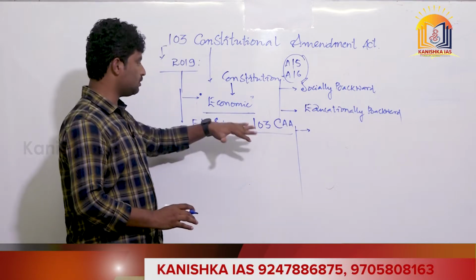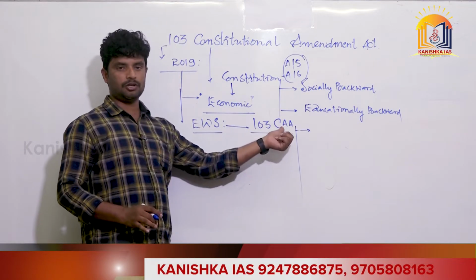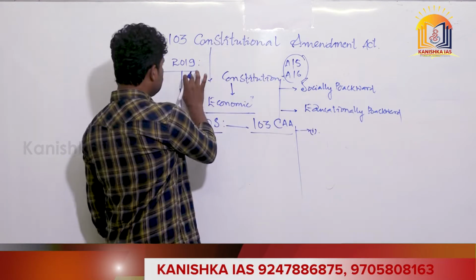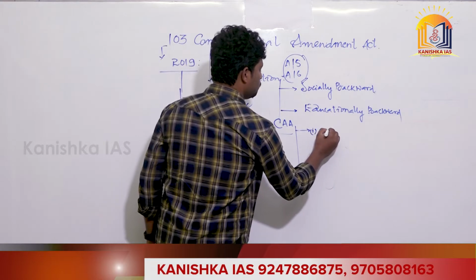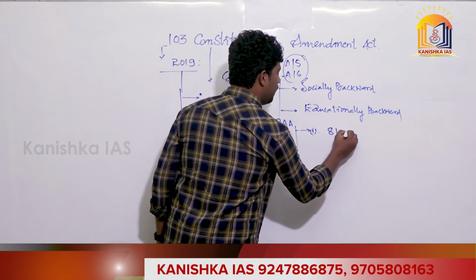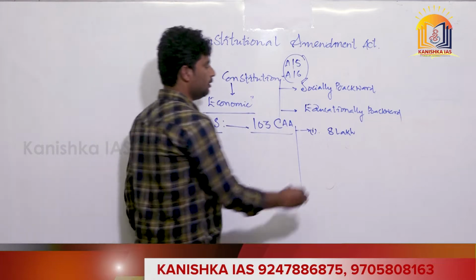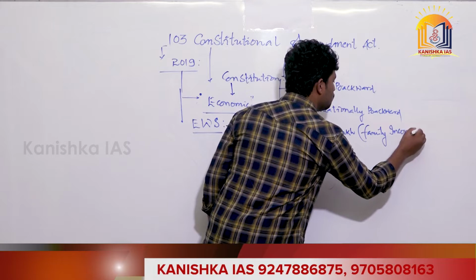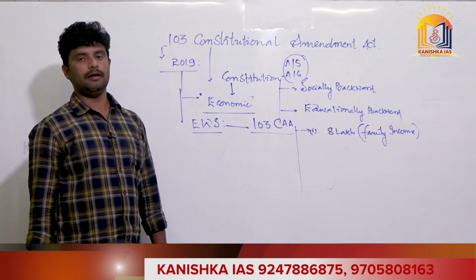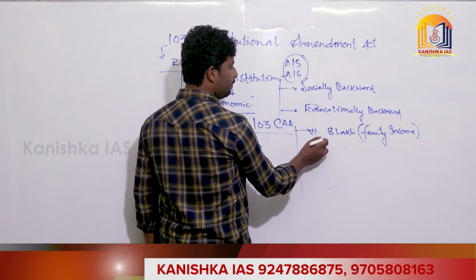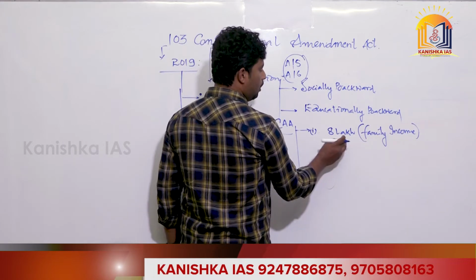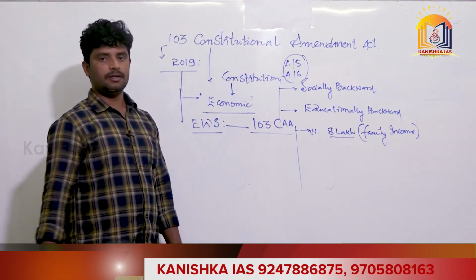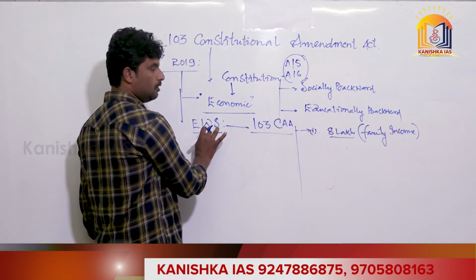What are the provisions mentioned under the 103rd Constitutional Amendment? We need to see that. The first is that since 2019, families with income less than 8 lakh rupees can claim. Consideration is taken on the grounds of family income. If family income, in the state as well as at the center, is up to 8 lakh rupees per annum, they can claim reservations under this EWS category.